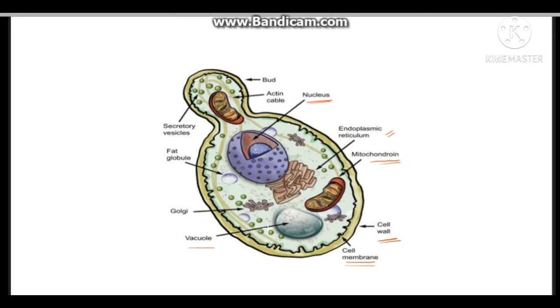Vacuole is present, which helps in storage of food material. Golgi bodies are the components which are left out when the endoplasmic reticulum lies. Fat globule is present, which stores the fat material. This bud is present. The bud helps in the reproduction process.